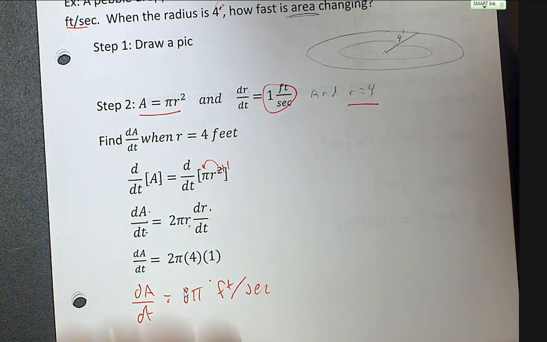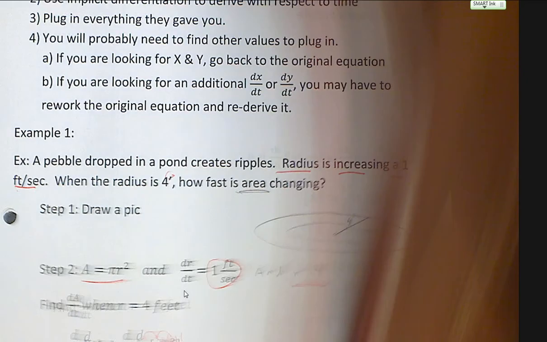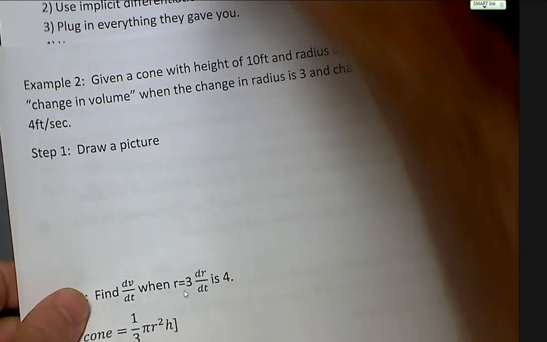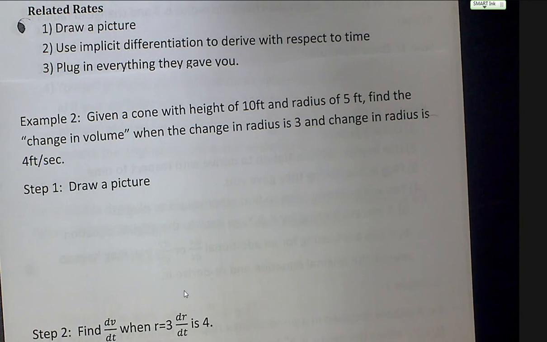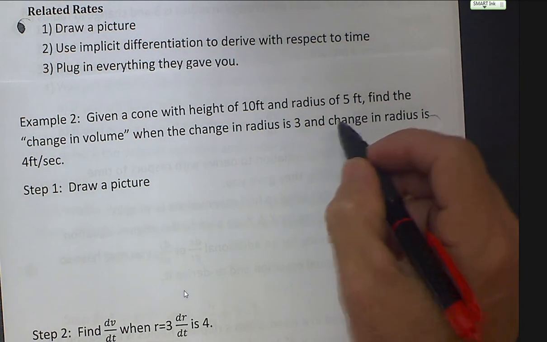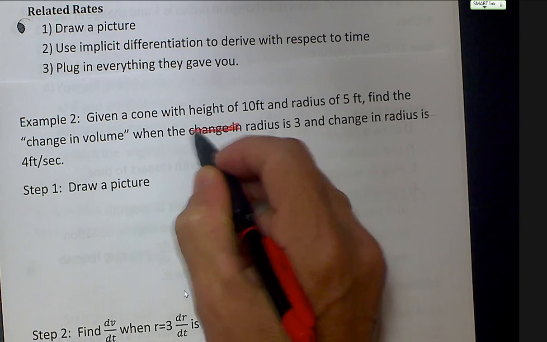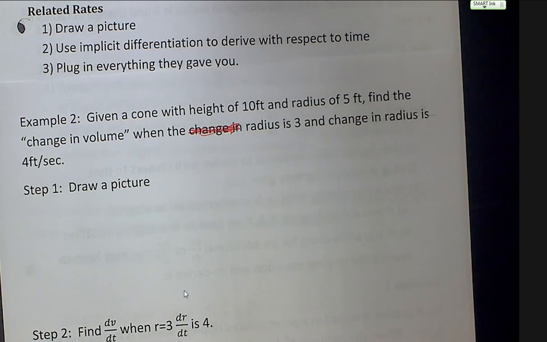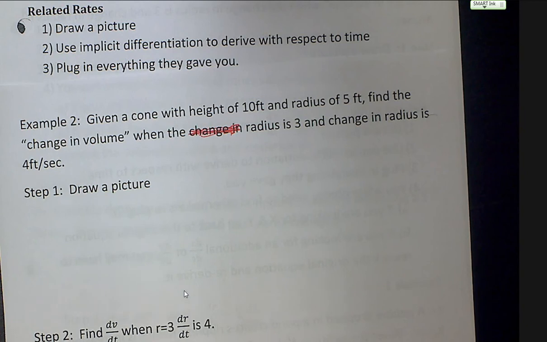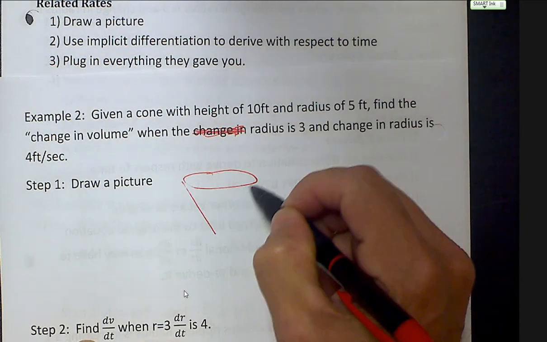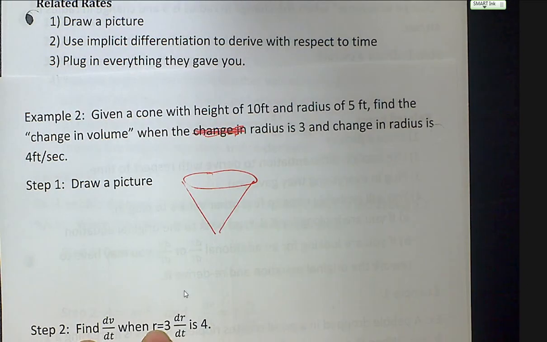Let's flip it over. Let's do a harder one. Given a cone with a height of 10 feet and a radius of 5 feet, find the change in volume when the radius is 3 and the change in radius is 4 feet per second. So I draw a picture. You can draw an inverted cone, a regular cone. The idea is we're filling up with water. These are things you know.